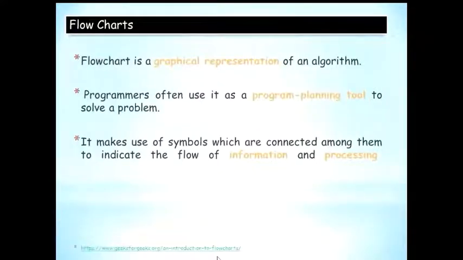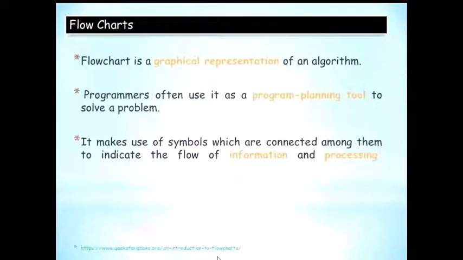Now, okay, let's see what are flowcharts. Flowchart is a graphical representation of an algorithm. So it gives us a graphical view of how exactly the flow of the information and the processing is going to take place. So programmers often use this as a program planning tool.